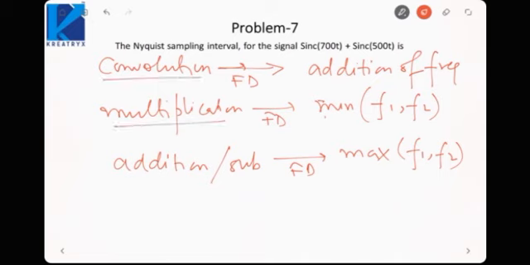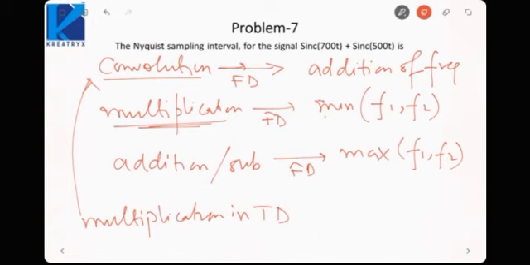That is, convolution in the frequency domain means it is multiplication in the time domain. This is basically multiplication in the time domain or convolution in the frequency domain. Simply, this is also multiplication in the frequency domain, that is, convolution in the time domain. So this is how we can find the maximum frequency at the output.